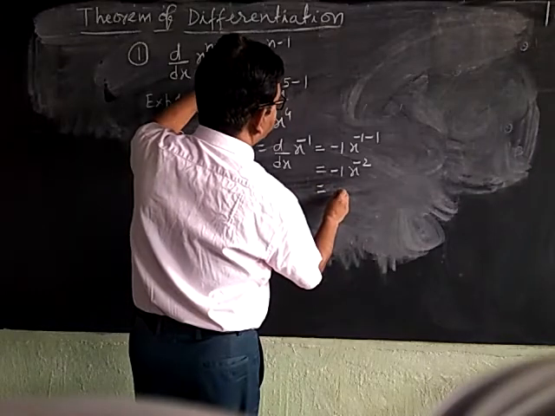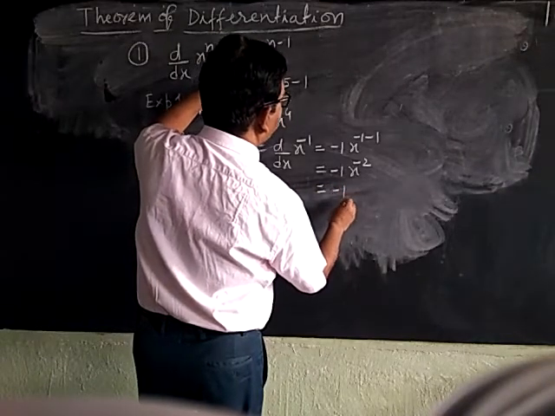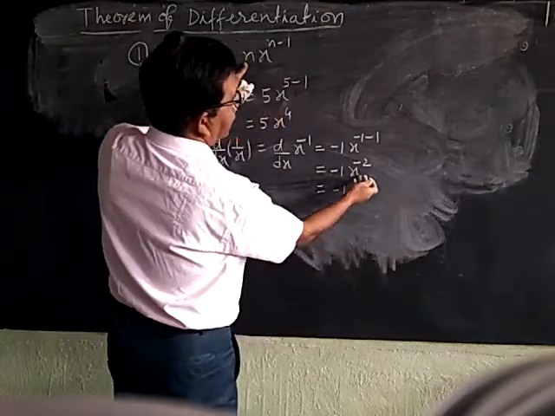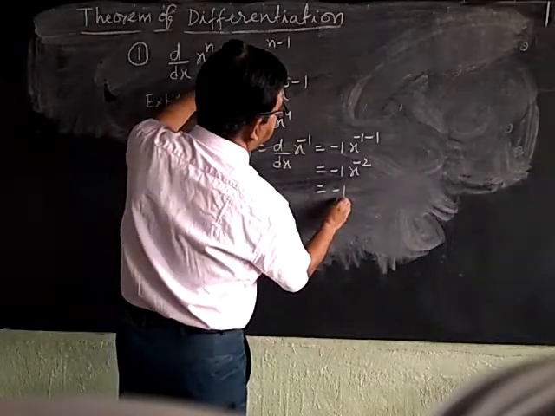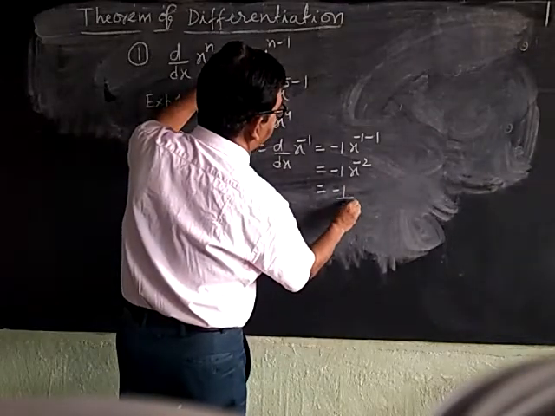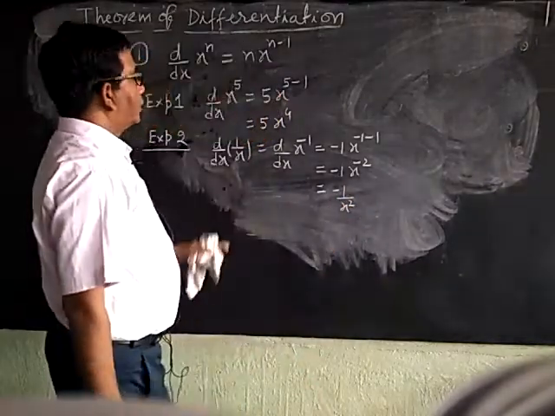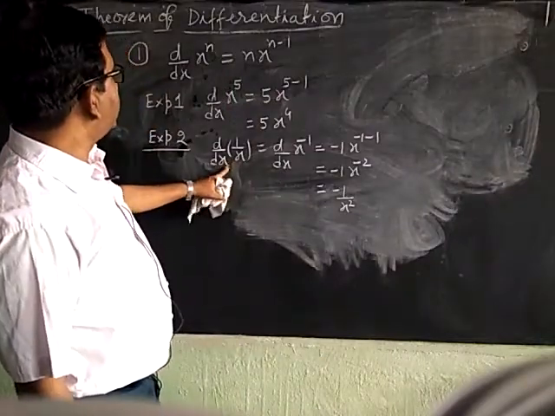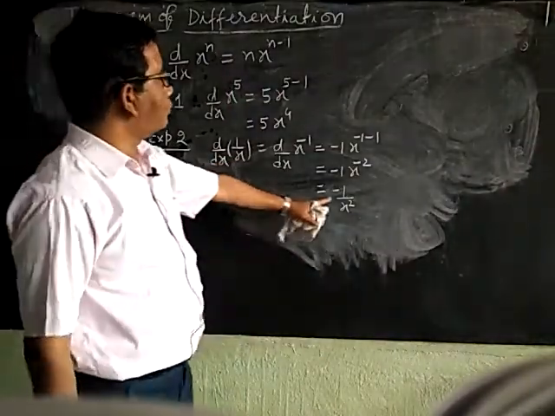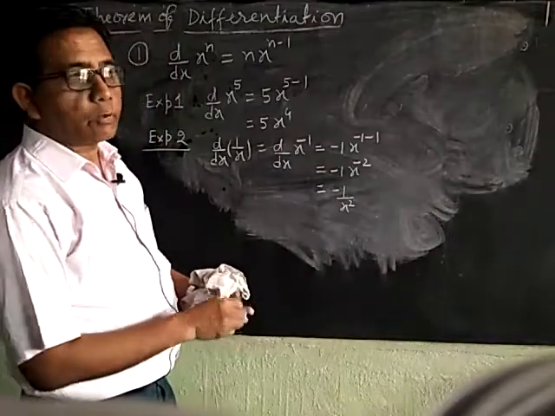It becomes minus 1 and we will transfer it to the denominator, it becomes x power 2. Thus we can say d by dx of 1 upon x is equal to minus 1 upon x square.